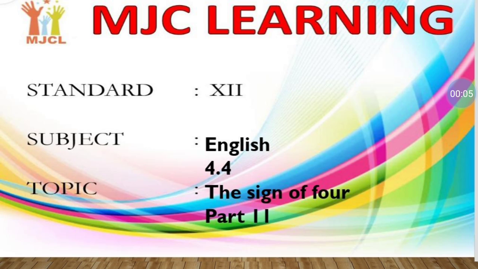Today we are going to study chapter number 4.4 of your English textbook. The name of the chapter is The Sign of Four and this is part 2. In part 1 of this chapter we saw the author, plot, setting, as well as character analysis. In this video we are going to study the summary of the chapter as well as the theme of the story. So let's begin.